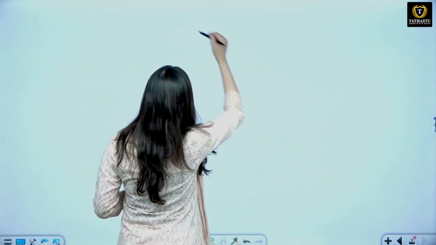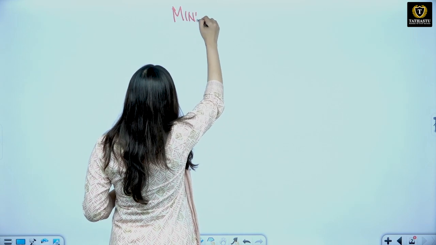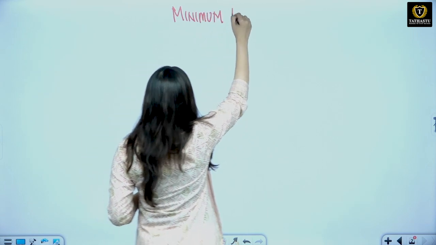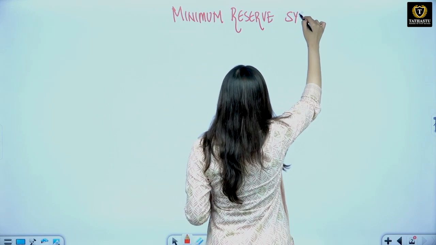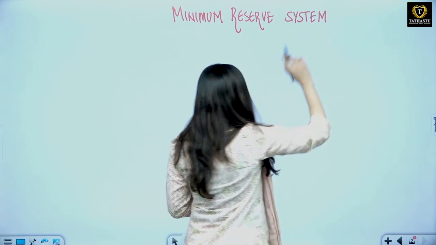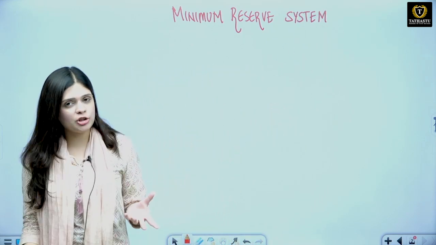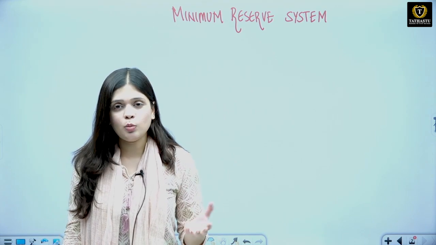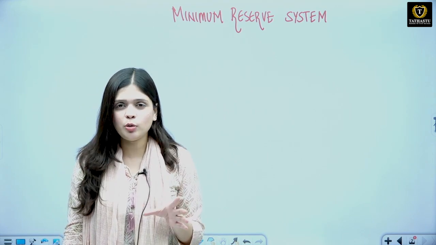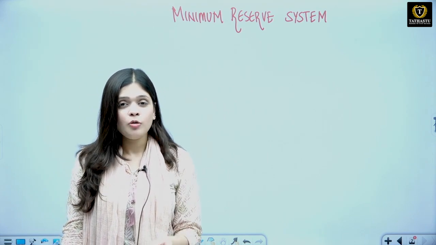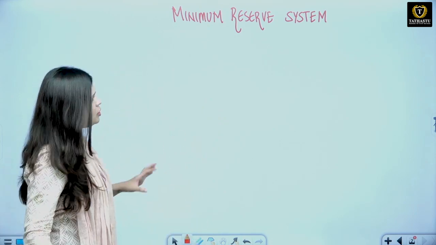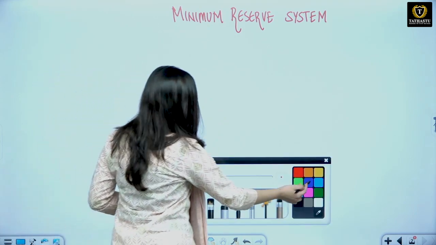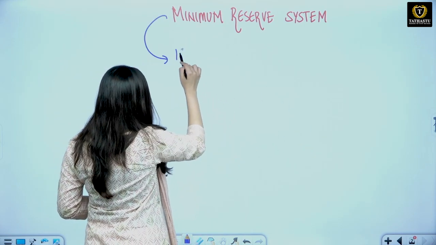Now let us learn about minimum reserve system. हम हमेशा सोचते हैं कि if RBI is issuing the money, कितना कर सकती है, what is the limit to it, है ना, कुछ तो limit होगा या करती जाएगी. What is the limit to issuing the currency in the economy? So it depends upon the minimum reserve system, which was basically adopted by India in 1951.